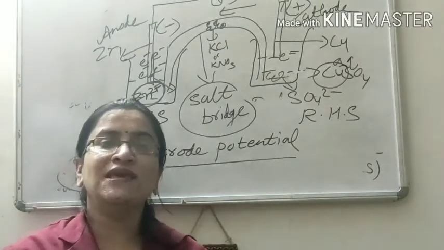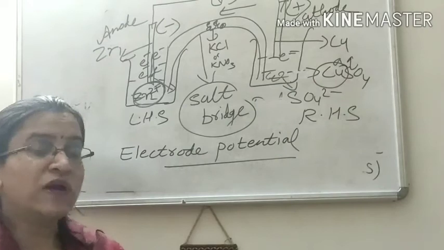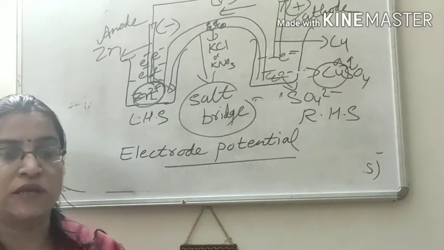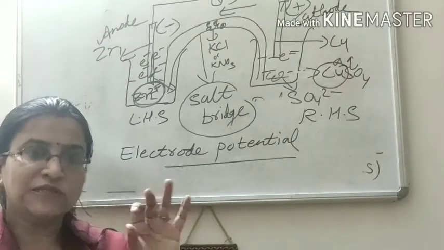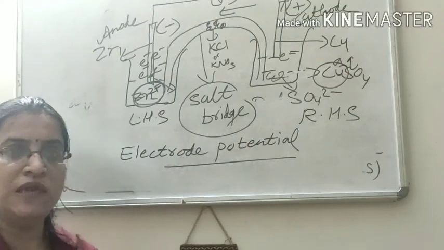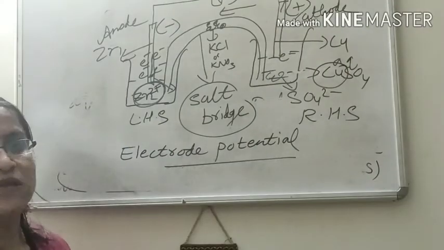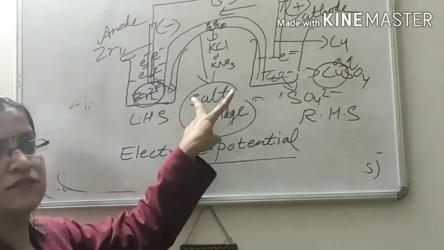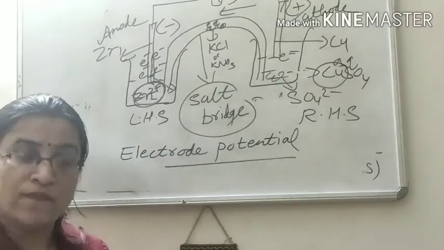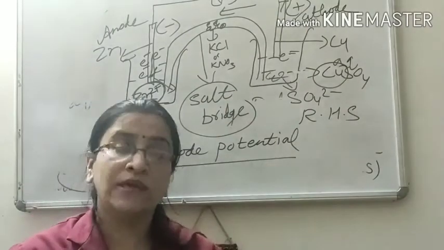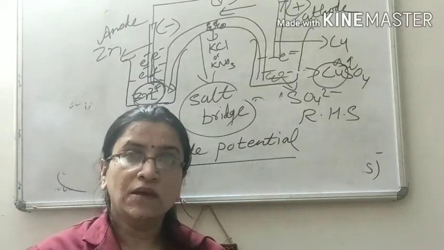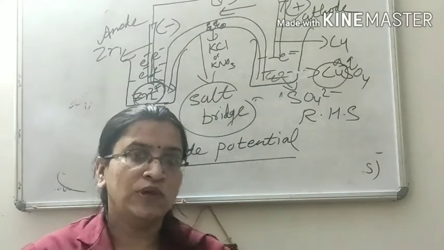Now what is this EMF? And there is one more term called cell potential. So first we distinguish between cell potential and EMF. Cell potential is the electrode potential between two electrodes when the cell is working, when current is flowing.